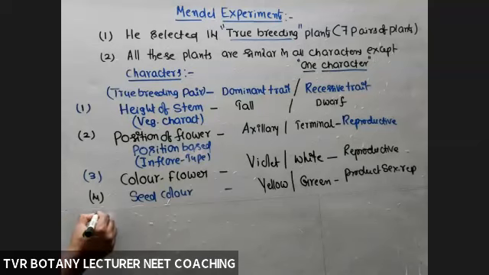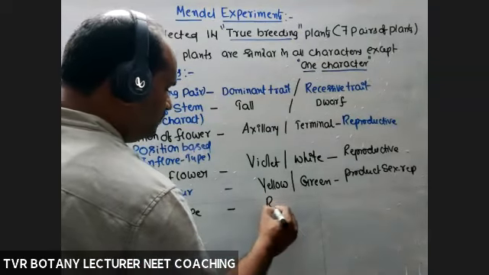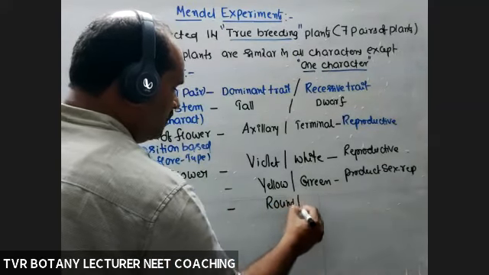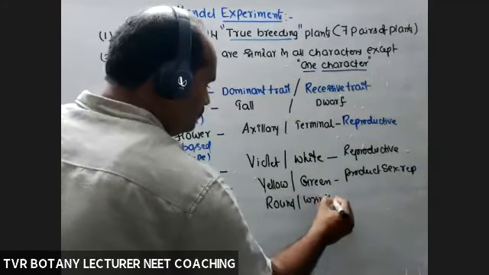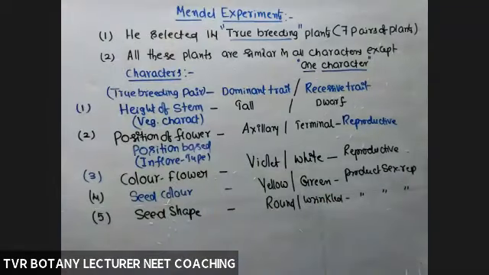Seed color. And the fifth character, seed shape, shape of the seed. What type of shape? Round, wrinkled. This is also a seed character, a product of sexual reproduction. Sixth character, pod. What is a pod?